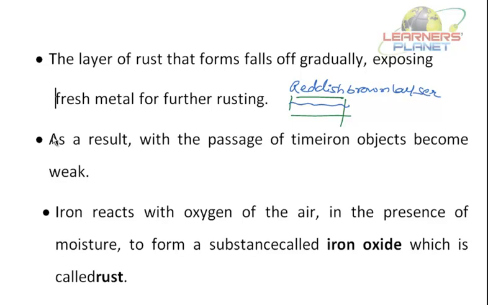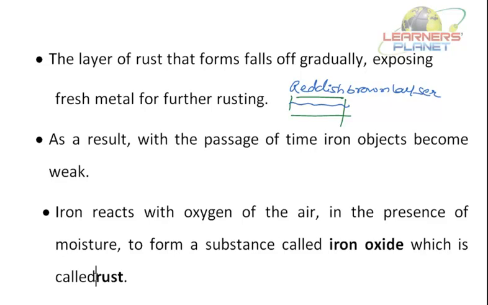Now what happens? See, as a result, with the passage of time, iron objects become weak. Now how does it take place that there is some formation of reddish brown thing and your iron is getting weaker and weaker? Why so? This is because iron reacts with oxygen of the air in the presence of moisture to form a substance called iron oxide, which is called rust.